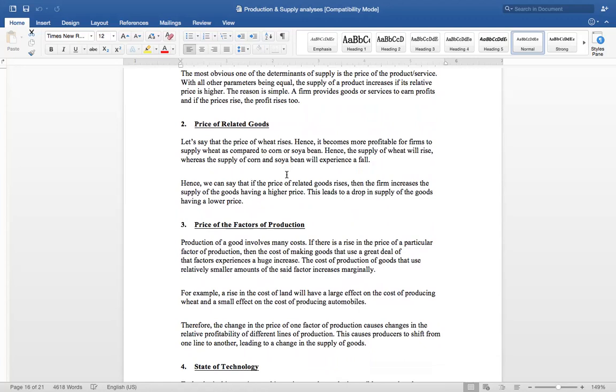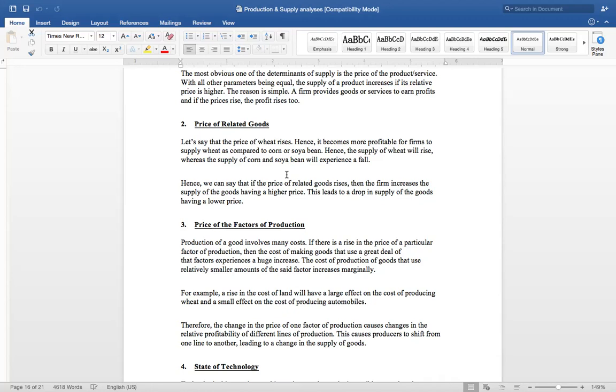If there is a rise in the price of a particular factor of production, either labor, suppose, okay, then the cost of making goods that use a great deal of that factor experiences a huge increase. The cost of production of goods that use relatively smaller amounts of the said factor increases only marginally. For example, let's take an example. A rise in the cost of land will have a large effect on the cost of producing wheat and a small effect on the cost of producing automobiles, because there is no connection with automobiles. If we are talking about land, it will affect the cost of producing wheat because land is used to produce wheat. Automobiles are not used to produce wheat.